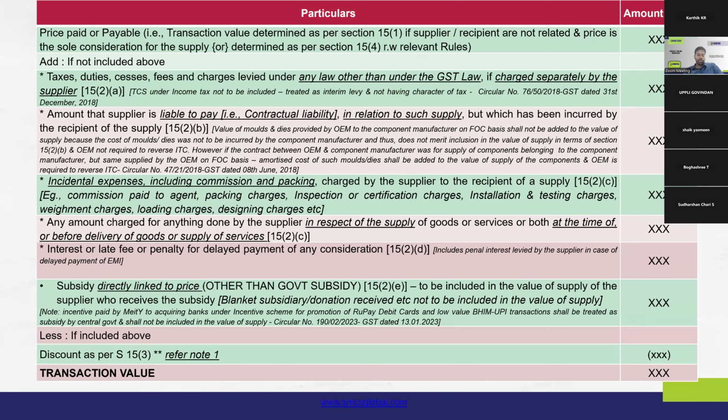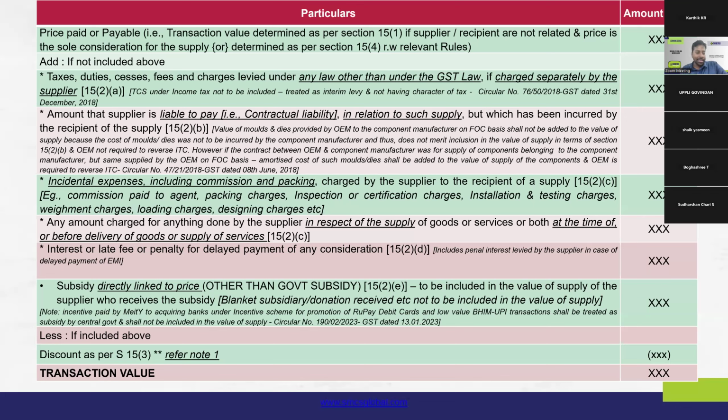So now what amount is to be subtracted? For addition, we saw around 4 to 5 items, but in subtraction, only one item: discount. However, the complexities or the interpretations put forward by all the 4 addition items are nothing compared to the complexity put forward in relation to the deduction for discount, which we will see now. So, in which cases can the discount be treated as a reduction from the value of supply?